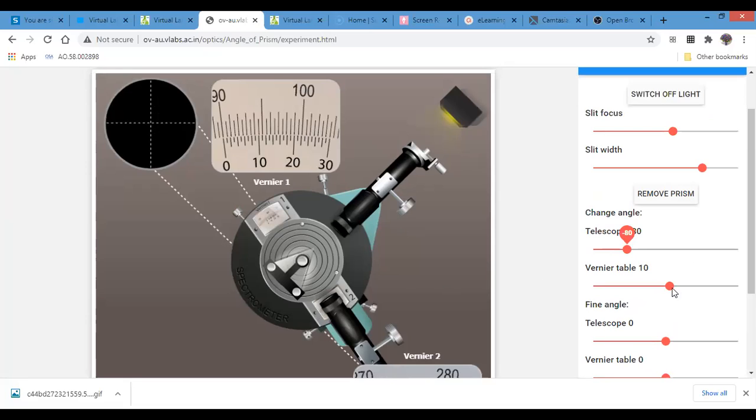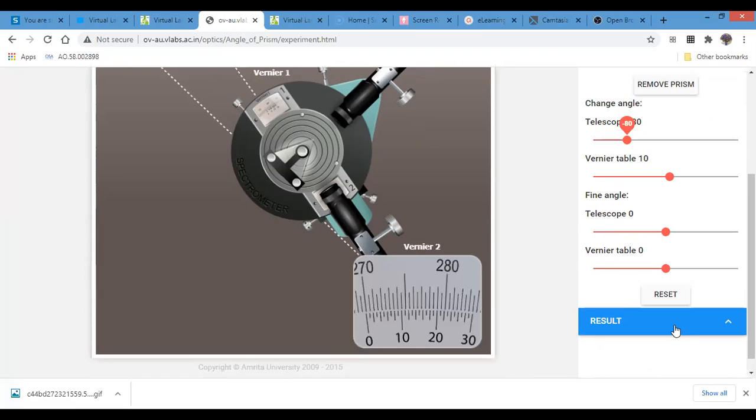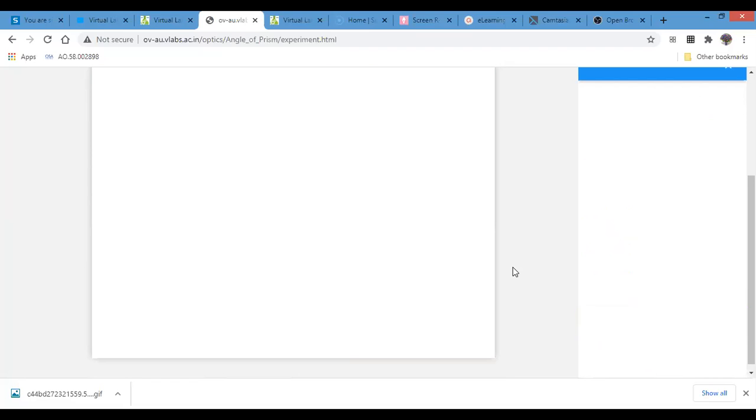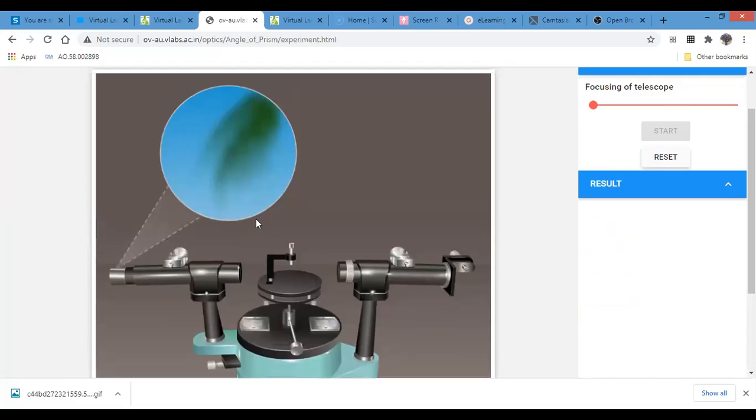Okay. So here the vernier table and the telescope. This is the second one, reading of the fine angle. You are tuning the fine angle, and to repeat the experiment, you can give a reset. When you give reset, the experiment will be repeated, and you can start from the beginning. So this is how the demo has to be recorded.